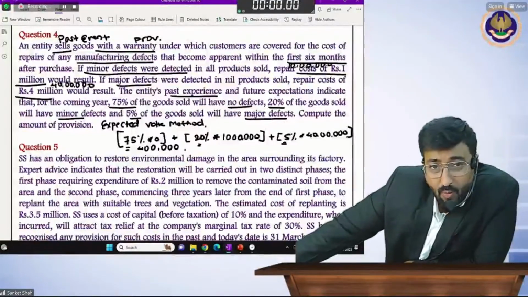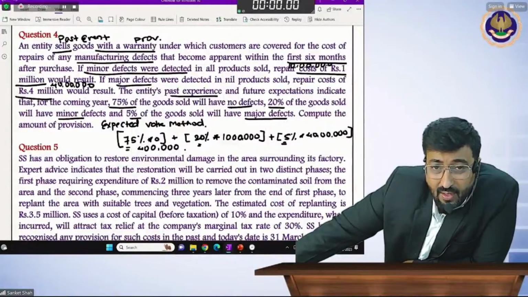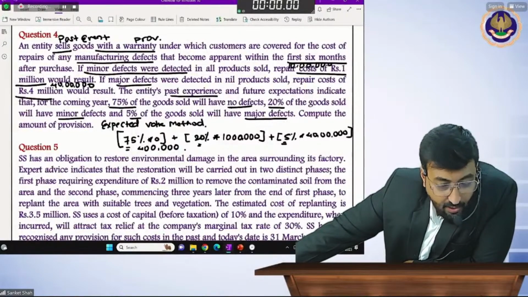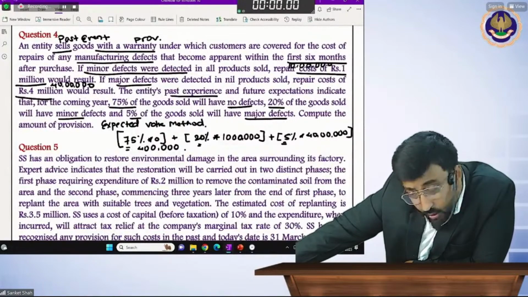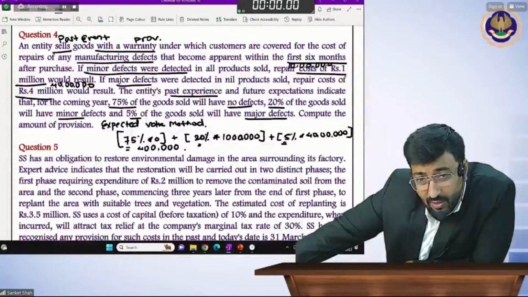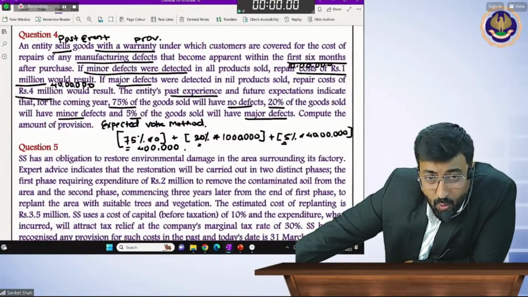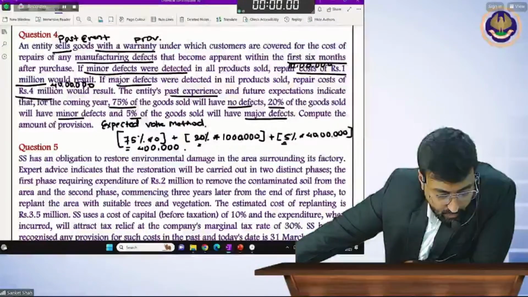What is the amount of provision? It's very simple. You can write the measurement by using the expected value method and only this answer. It is only a 2 marks question. It will come in true or false. They may ask you this question in true or false: what is the provision amount? Or in options.